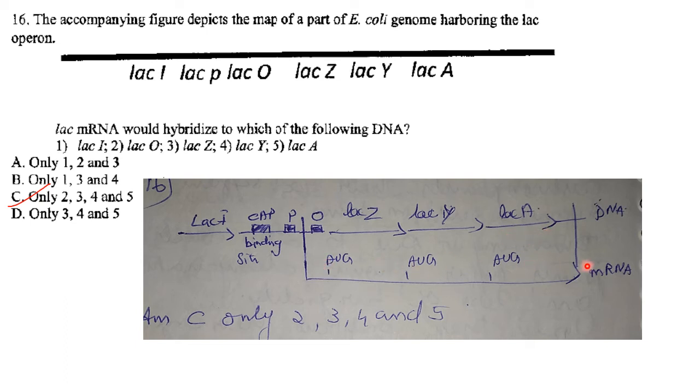So this will be your mRNA sequence. It will synthesize the operator, that is option 2, then lac Z, lac Y and lac A. So the answer here is option C, that is only 2, 3, 4 and 5.